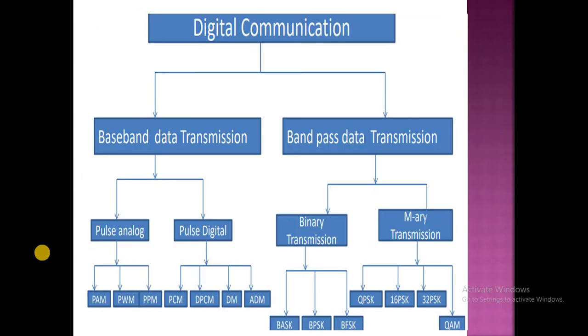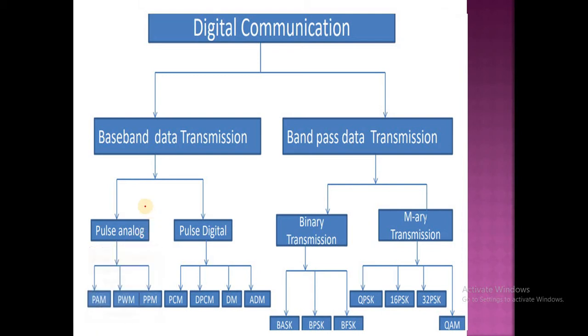See here, digital communication is divided into two types: baseband data transmission and band pass data transmission. Baseband data transmission is divided into pulse analog and pulse digital. In pulse analog we have PAM, PWM, PPM, and in pulse digital it is PCM, DPCM, DM and ADM.